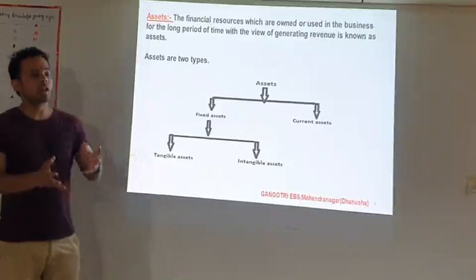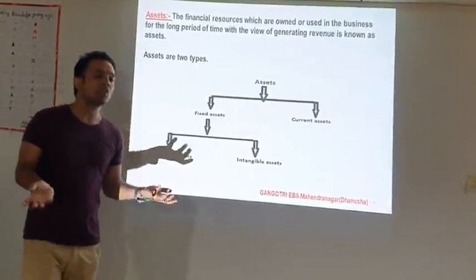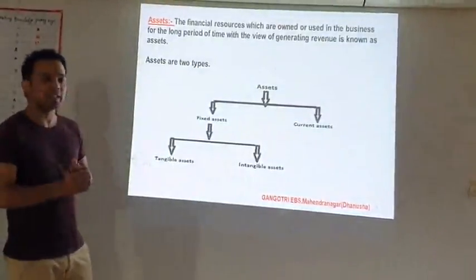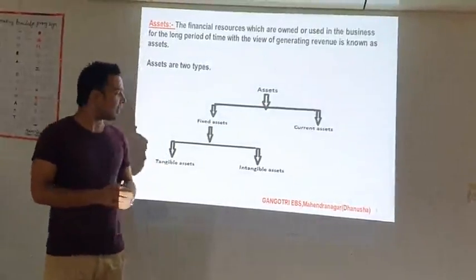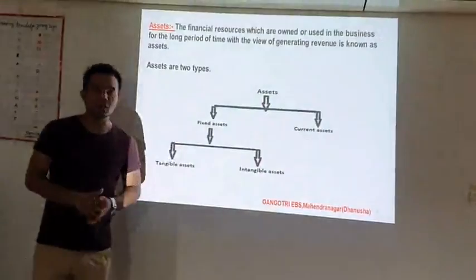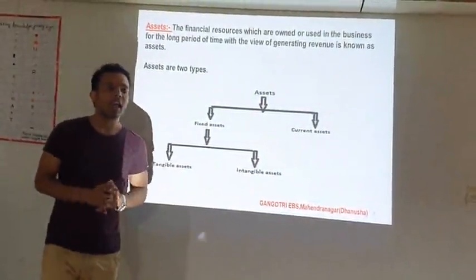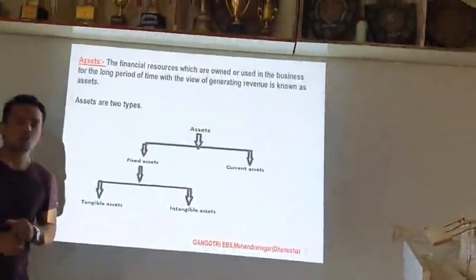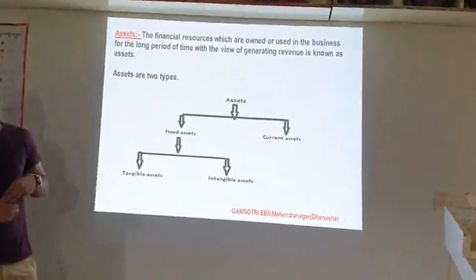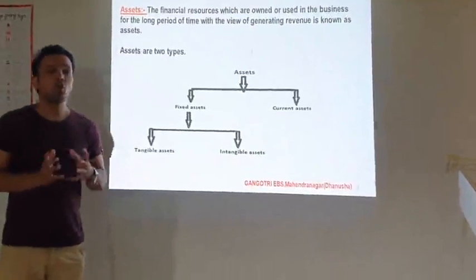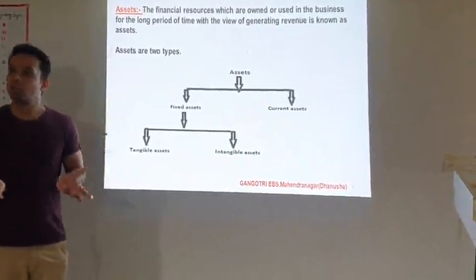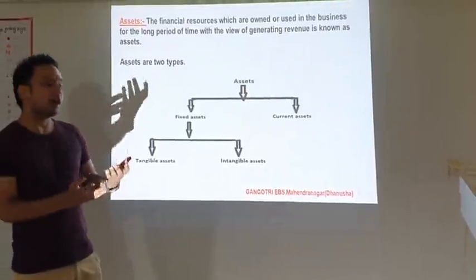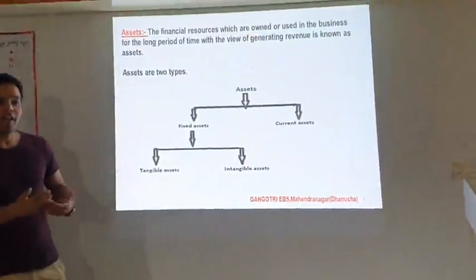So if I touch and see the furniture, machinery, equipment, building, all these are tangible assets. Those assets which can be seen and touched are called tangible assets. Another is intangible assets, meaning those assets which cannot be seen and touched. For example, goodwill. Goodwill is also an asset of the organization, but it cannot be seen and touched. Goodwill simply means reputation, or you can say popularity. That cannot be seen, but it can be an asset for the organization. That is called an intangible asset.